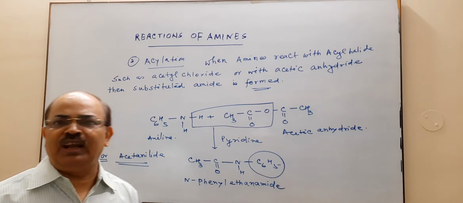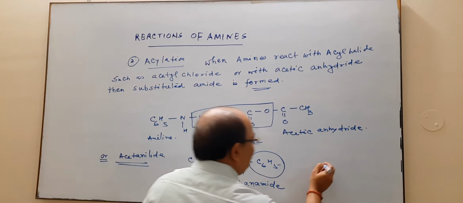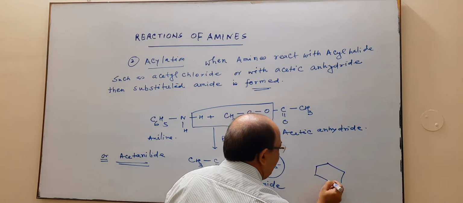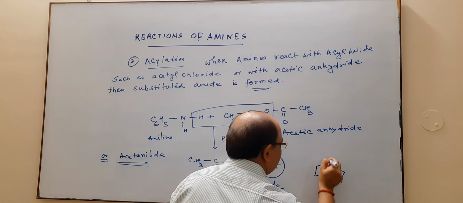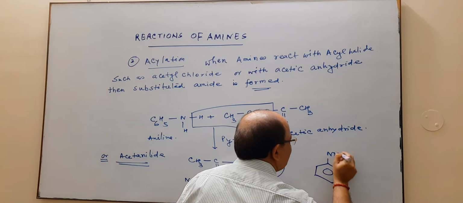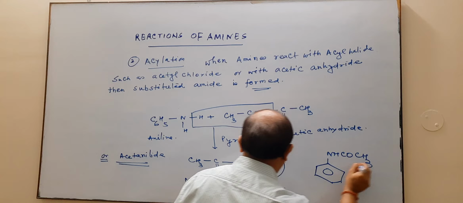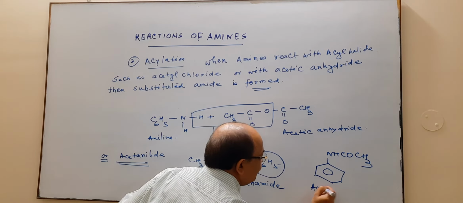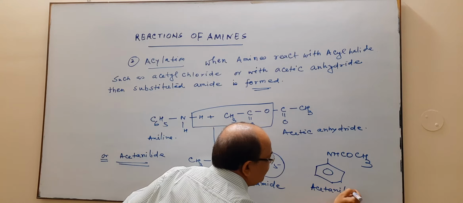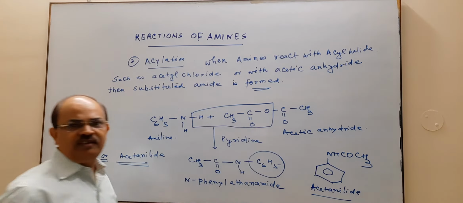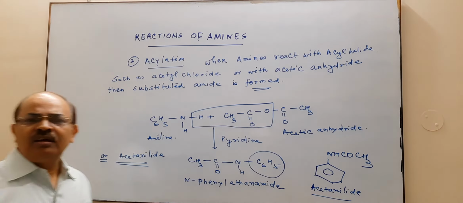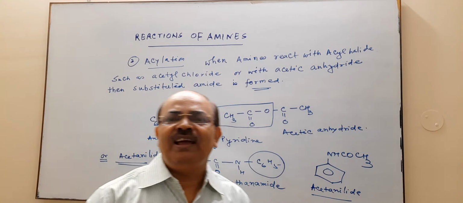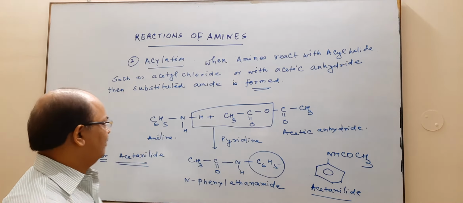That is the trivial name. This compound, CH3CONHC6H5, is known as acetanilide. So this is simply acylation.